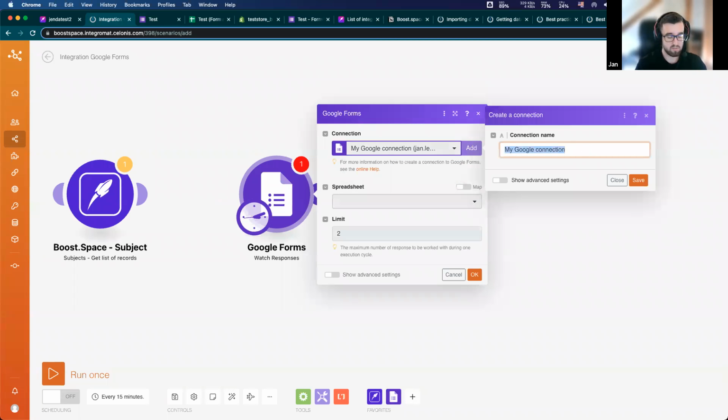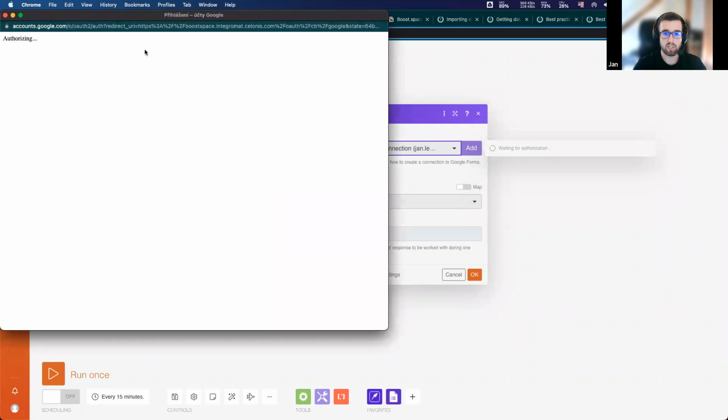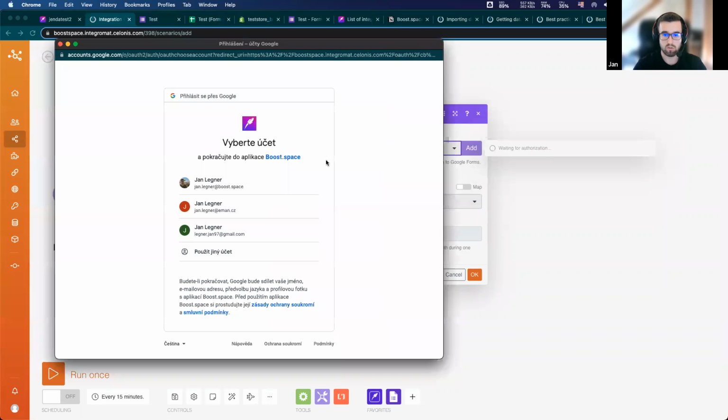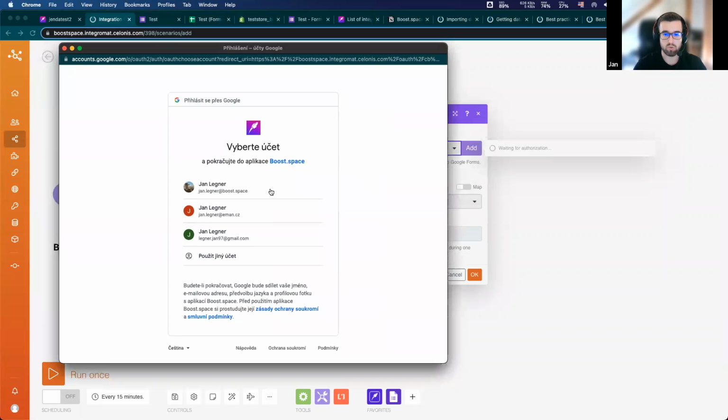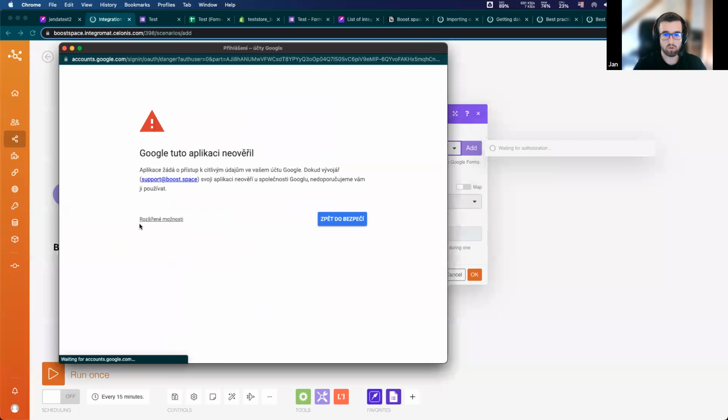I will pick some name, for example, webinar Google connection, and hit the save button. And as you can see, the pop-up window just showed up. I will choose my account, click more options, and go to Boost.space.